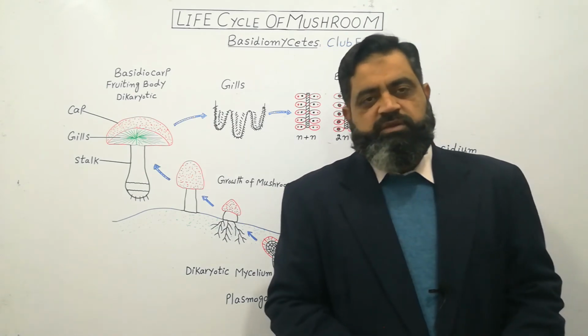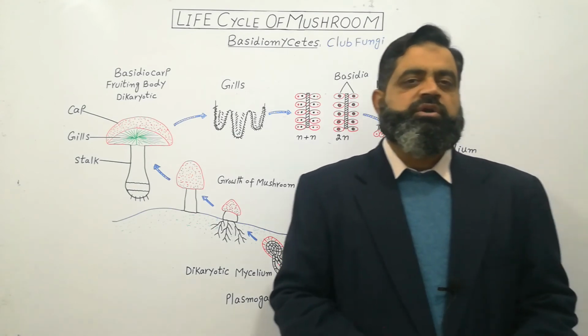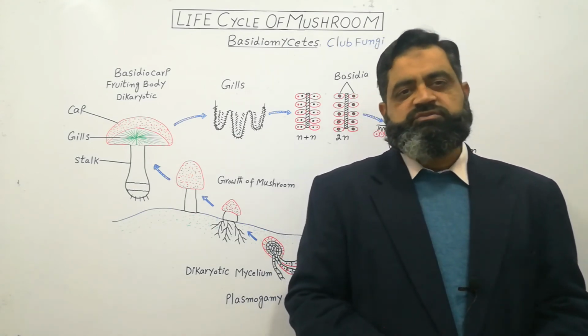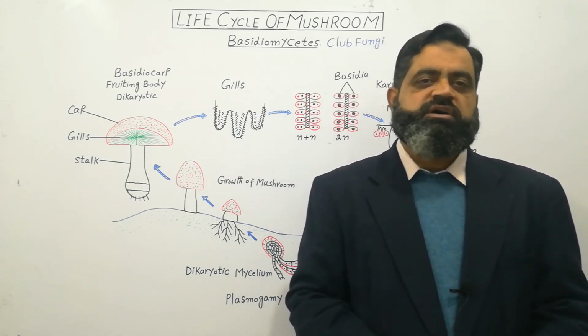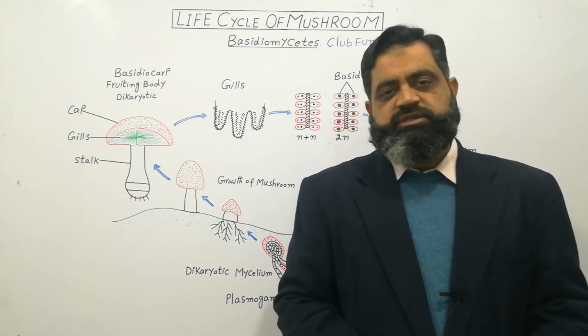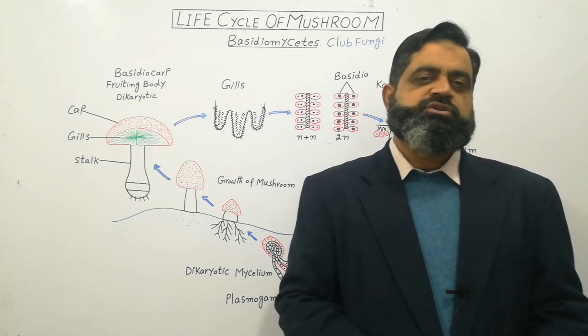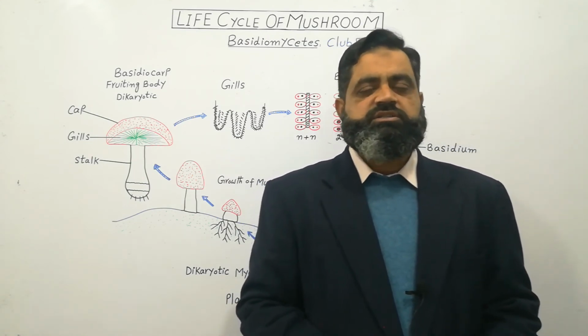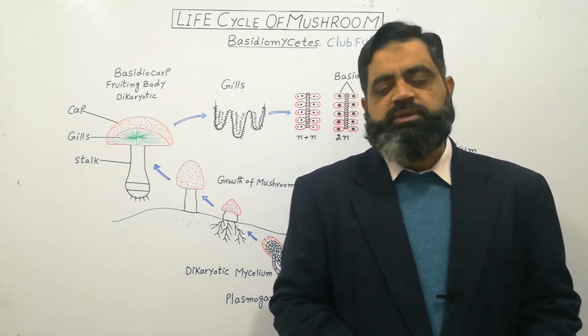This group of fungi, Basidiomycete or Basidiomycota, has many species. Some are beneficial while some are very harmful for human beings and also for crops. There are 2 species of Basidiomycota, rust and smuts, which are pathogens of plants.